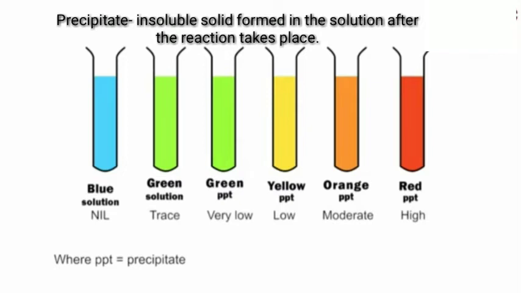So if it shows a green color precipitate, then this shows that the glucose concentration is very low in that sample which we have tested. Similarly, if it turns yellow, then it shows a low concentration of glucose in it. And if it turns orange or red, then it shows a very moderate or a high concentration of glucose respectively. So I hope this is clear to you.